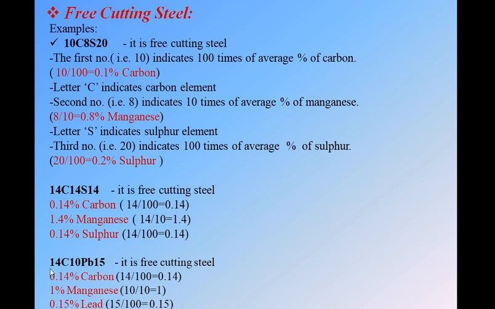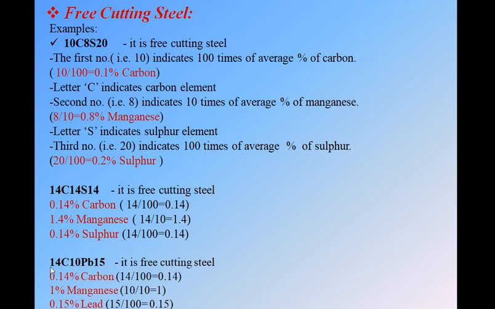Okay, see, we have another example, 14C10Pb15. We just replace the S with another symbol, that is Pb. Pb means lead. See, again we have the same combination. If we have only this much, 14C10, then this is a plain carbon steel. But we have something different, that is 14C10Pb15. This combination will be called a free cutting steel.